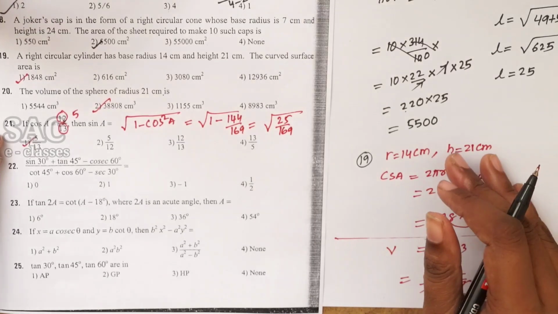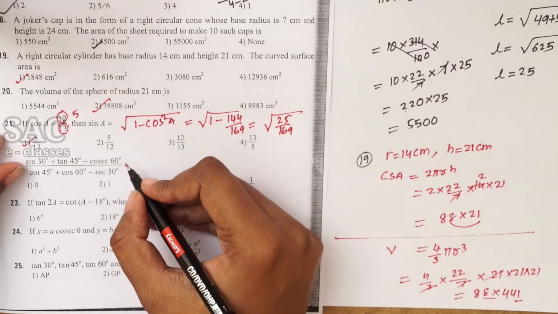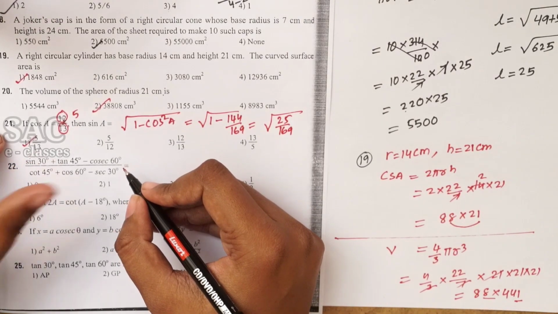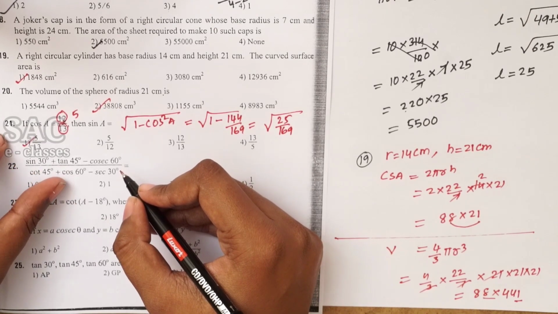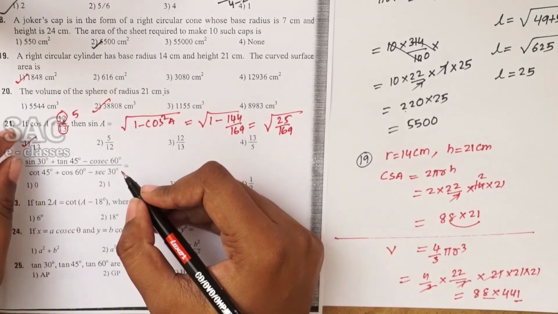Coming to the problem number 22. Sin 30 plus tan 45 minus cosecant 60 by cot 45 plus cos 60 minus secant 30.